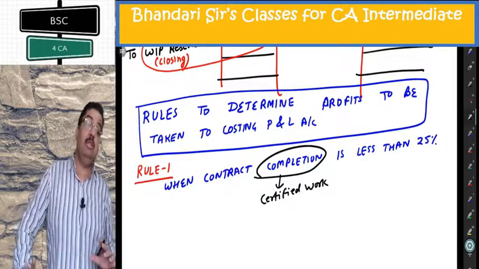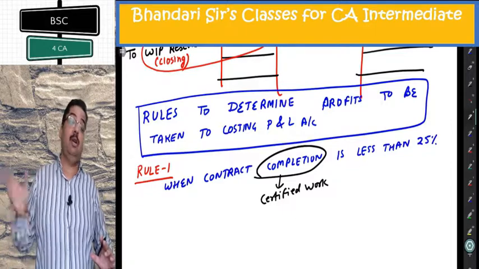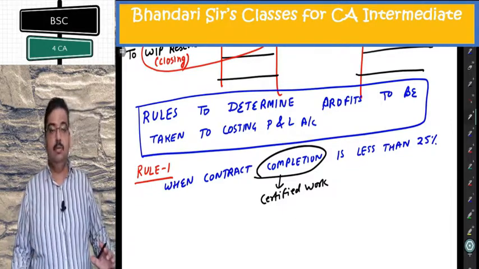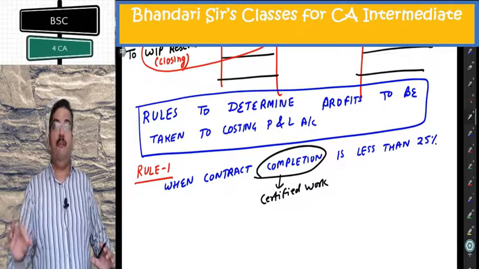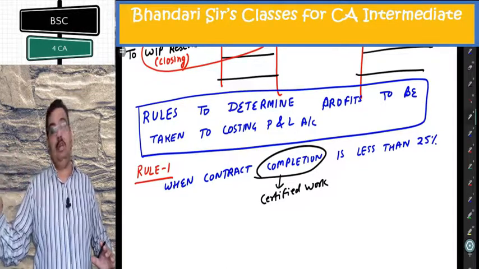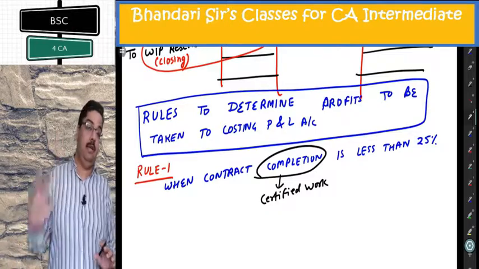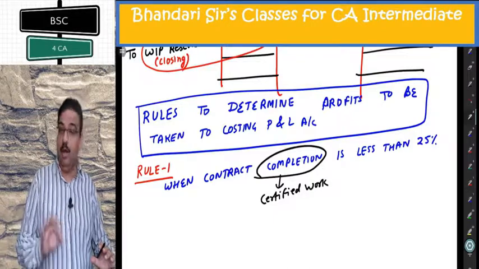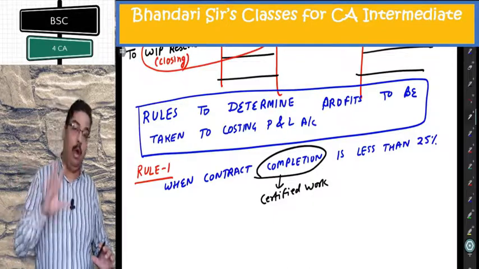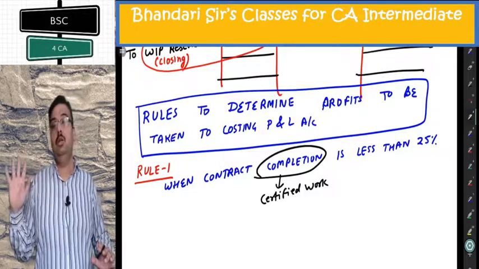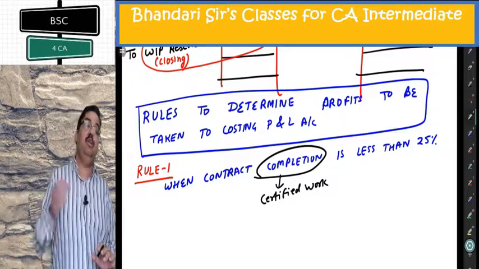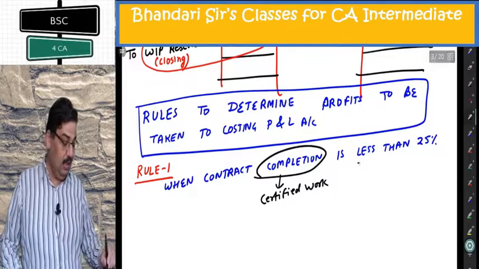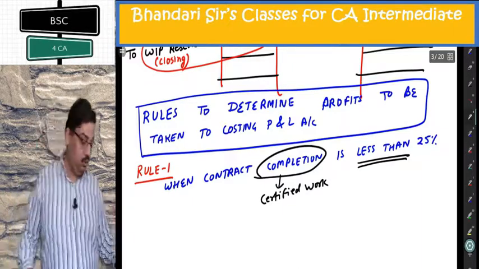His engineer gave me certificate for whatever is contract completion. Means in 100 crore contract, 24 crore contract was certified and 2 crore was uncertified. Does this fall in clause 1, rule 1 or rule 2? It falls in rule 1 because 24% completion is there, not 26, because uncertified should not be counted for the purpose of contract completion. If it is less than 25%, then this first rule will apply.